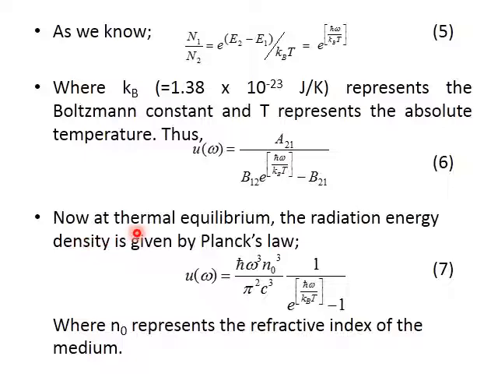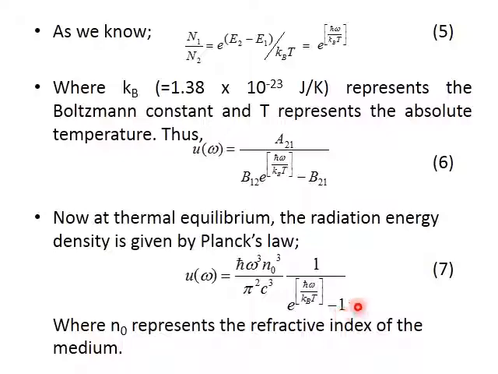Now, what happens at thermal equilibrium? We know from Planck's radiation law that the radiation energy density is given by U(omega) equal to h cross omega cubed n naught cubed by pi square c cubed into 1 by (e to the power h cross omega by kBT minus 1).